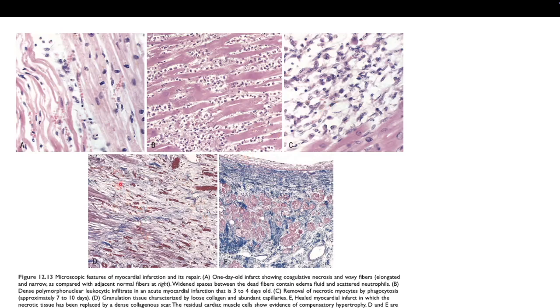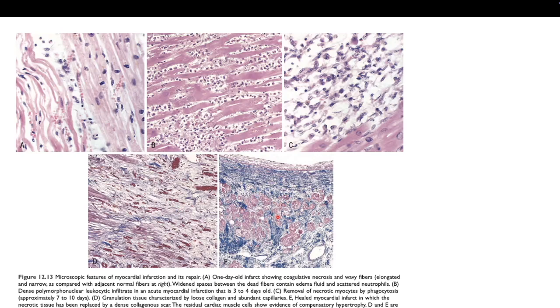So granulation tissue is an early tissue formed when there is injury. This is how granulation tissue looks like. There are a lot of small vessels with connective tissue proliferation in between. And then afterwards, there will be a healed myocardial infarction where you have a lot of fibrosis.